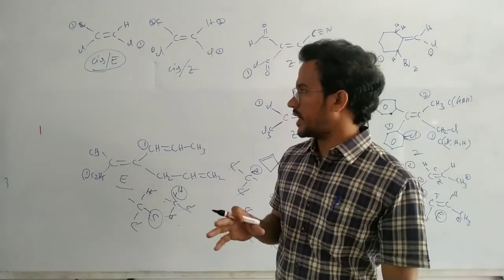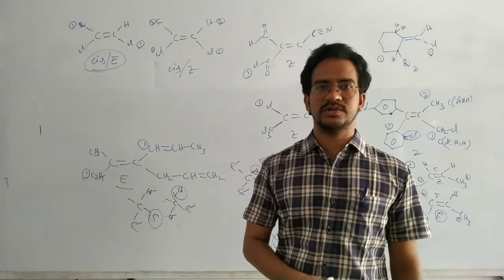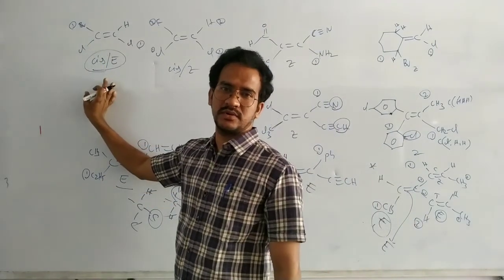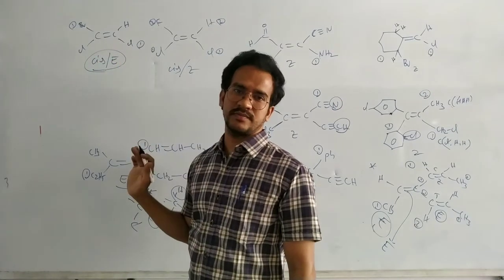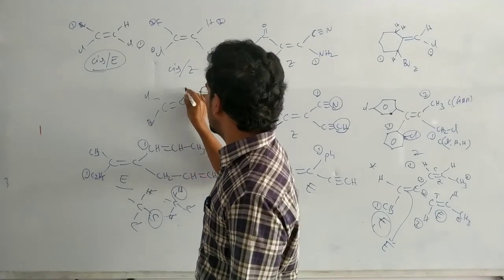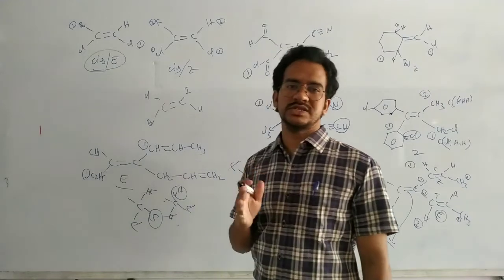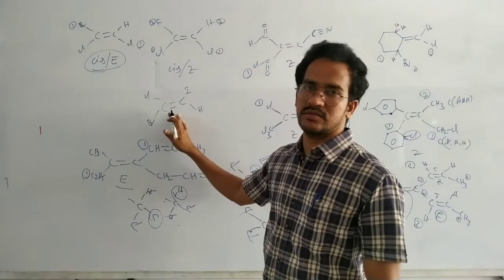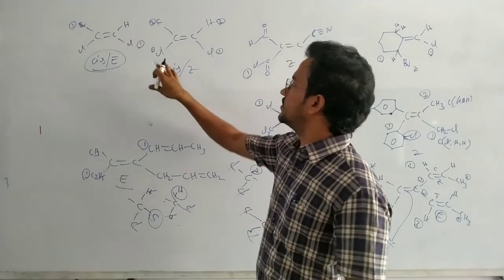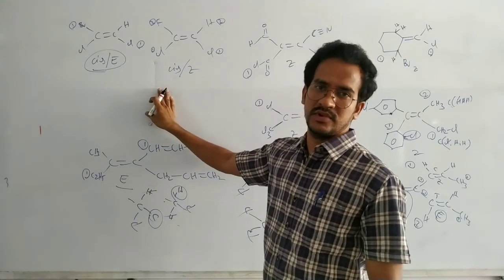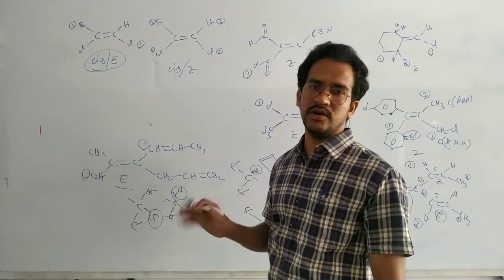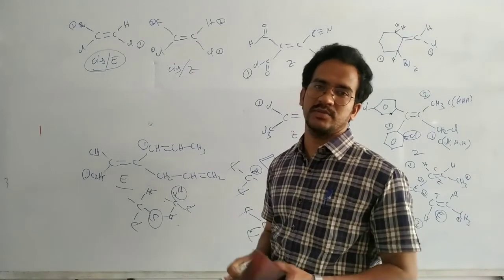Okay. Here one more point, we can give the EZ naming for cis trans isomers also. Because similar groups on the same side, cis, we can name it as cis, and we can give the EZ nomenclature also. But when all groups are different, for suppose chlorine, bromine, iodine and hydrogen, here we can only give the EZ system but not cis trans because similar groups are not there. But for this example, similar groups are there, so we can give cis and the EZ system also. EZ naming we can give to any alkene, whether similar groups are there or not.